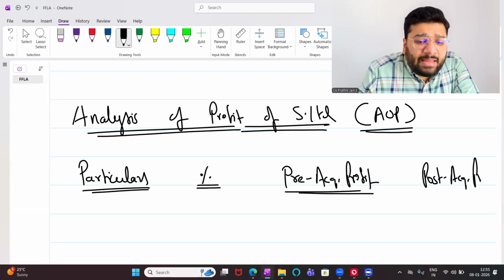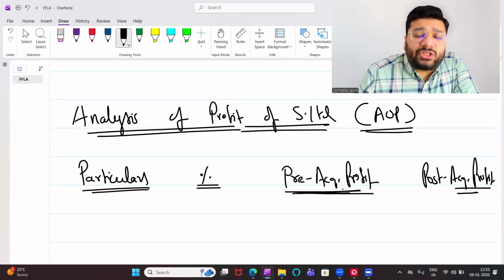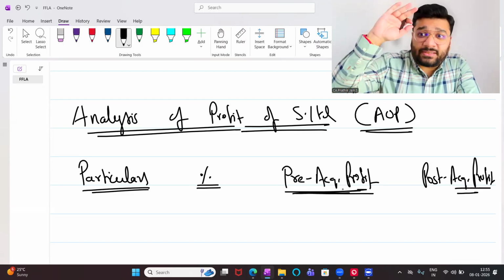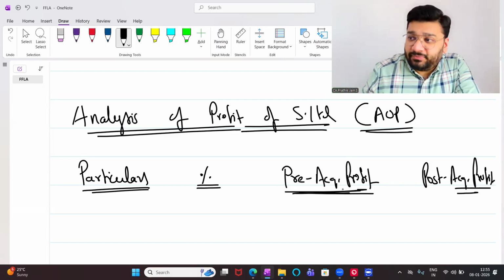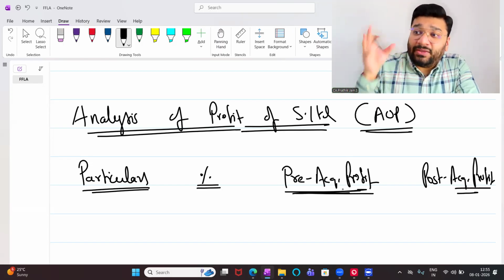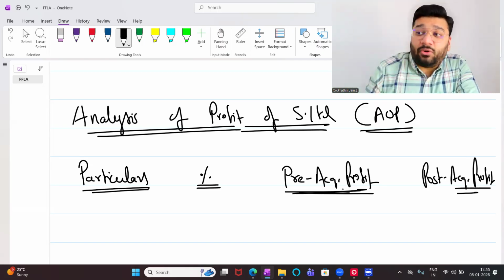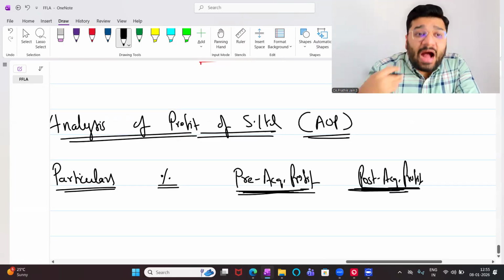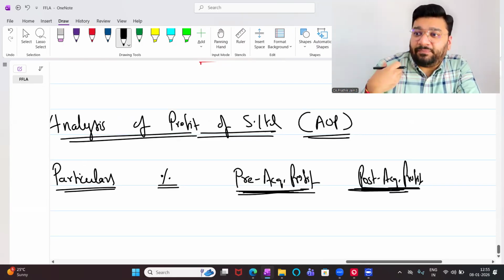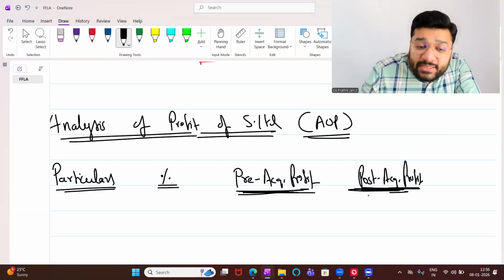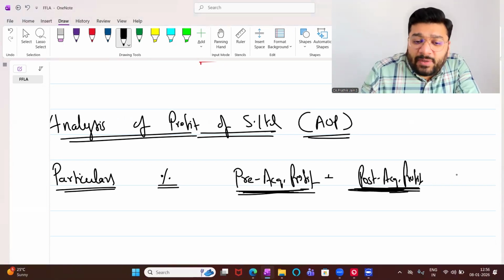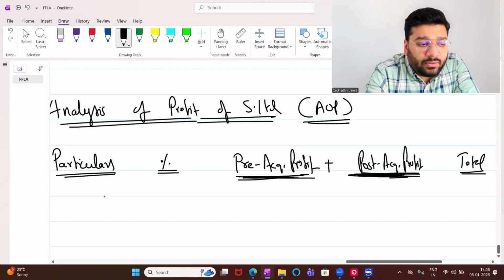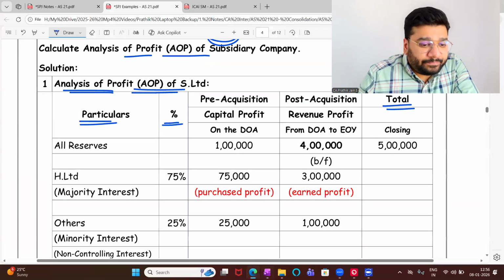Post-acquisition profit. From the name, are you able to understand what this is? Pre-acquisition profit is that profit which the company has already got in the business, earned in the past by the old shareholder. Even before I became the shareholder, there was some profit in the business which belonged to the old shareholder. That is called pre-acquisition profit. What is post-acquisition profit? After I, the holding company, became the shareholder, what is the profit that we made? If I add both, what is my total profit? Got it, not got it?